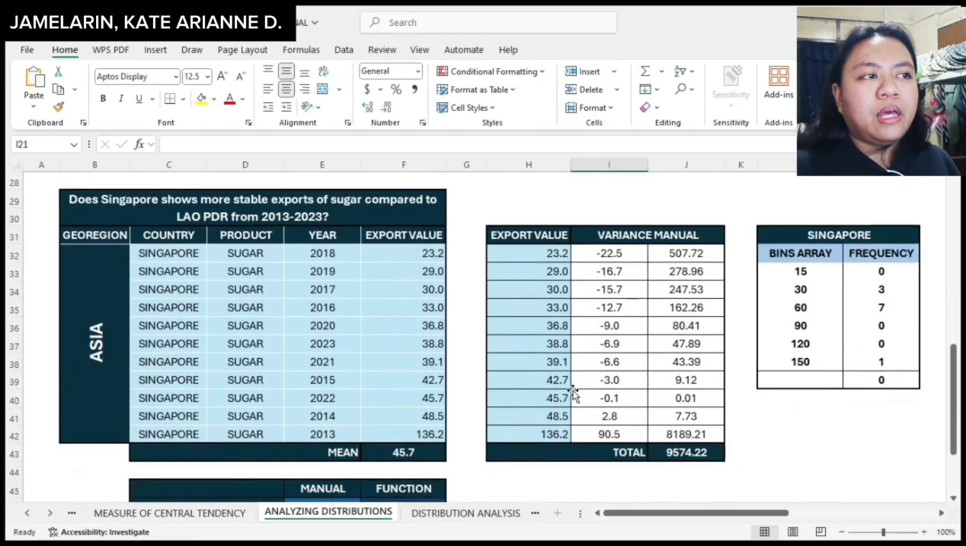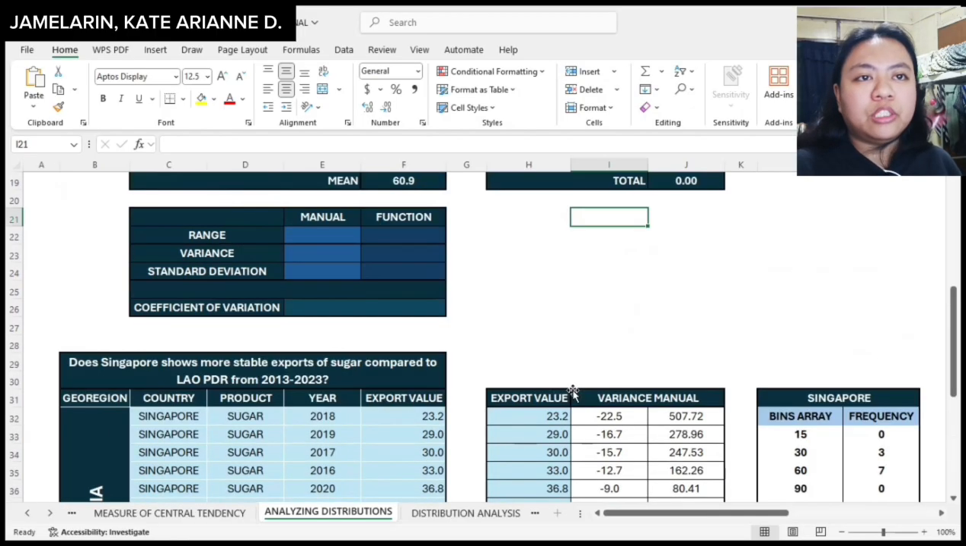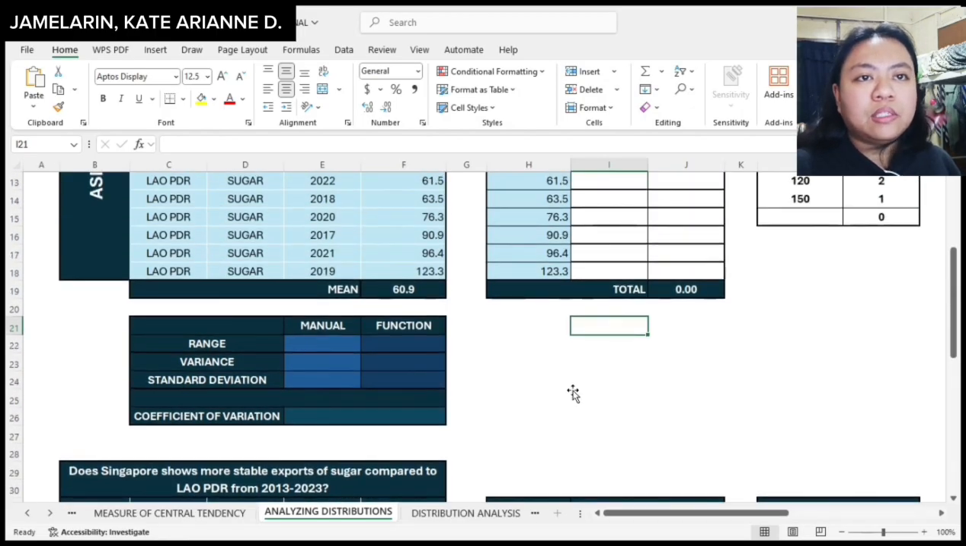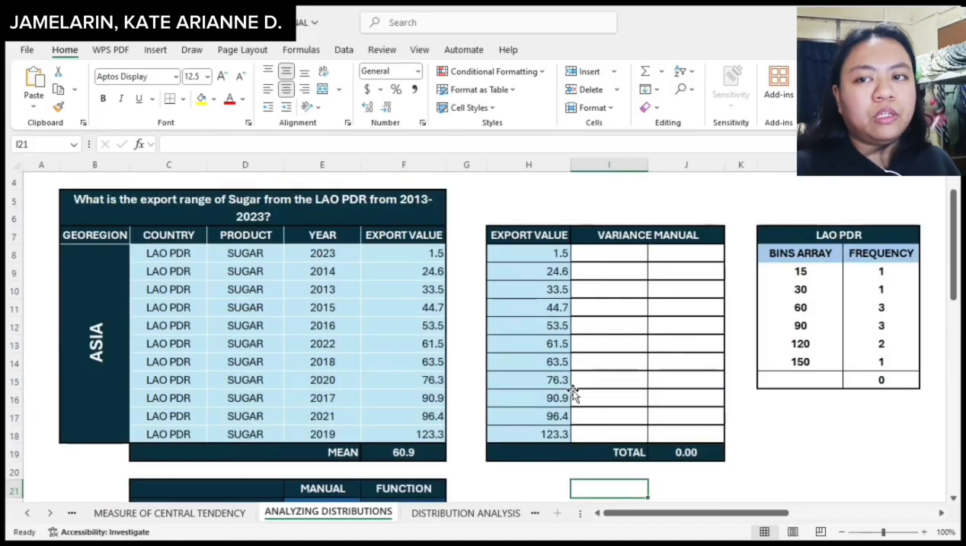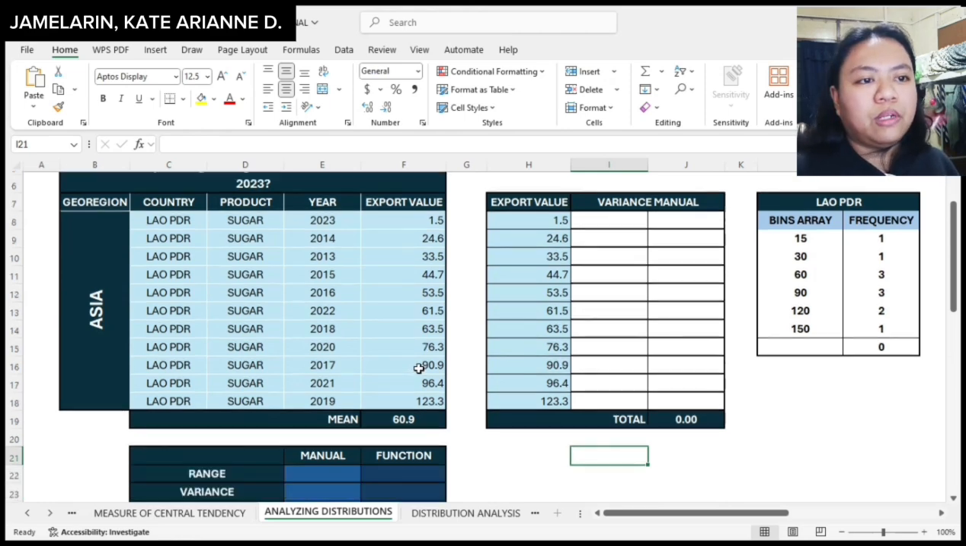For Singapore, I have already computed the data sets. So to show how I got that information, I will be using the data set for Laos PDR to show the computation. So for Laos PDR, here on my end, I will be checking what is the export range of sugar from Laos PDR from year 2013 to year 2023.